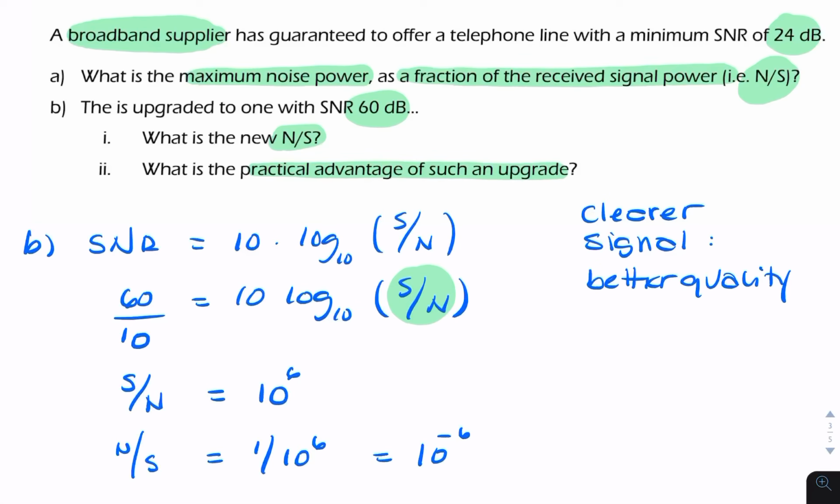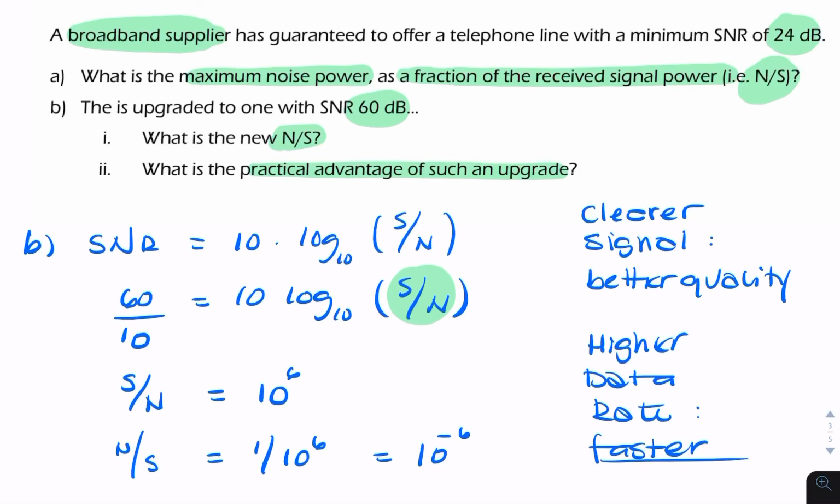But that's not what the question's asking for. It's asking for the practical advantage. The practical advantage of the upgrade is a higher data rate. In other words, faster communication.